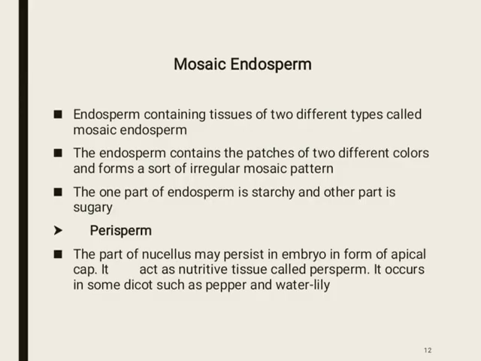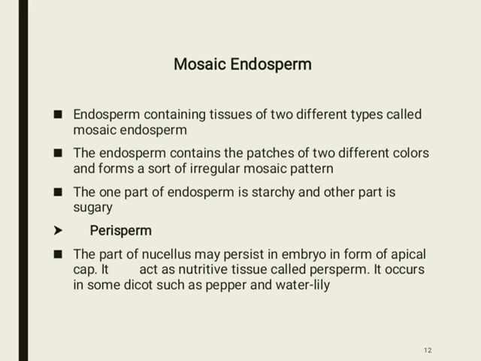In certain plants like corn, there is a special type of endosperm known as mosaic endosperm. What is mosaic endosperm? Endosperm containing tissues of two different types is called mosaic endosperm. In this case, the endosperm lacks uniformity in the tissues.